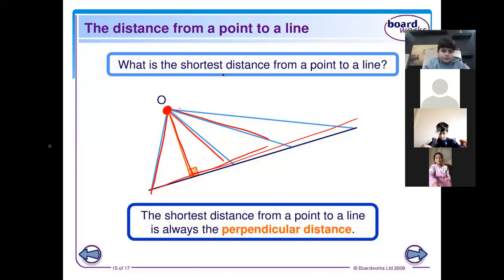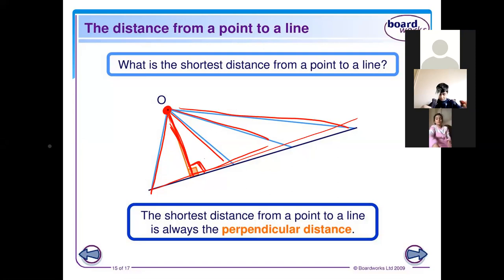Many ways, but the shortest distance from this point to the straight line is the perpendicular. So always the shortest distance from a point to any line is the perpendicular.